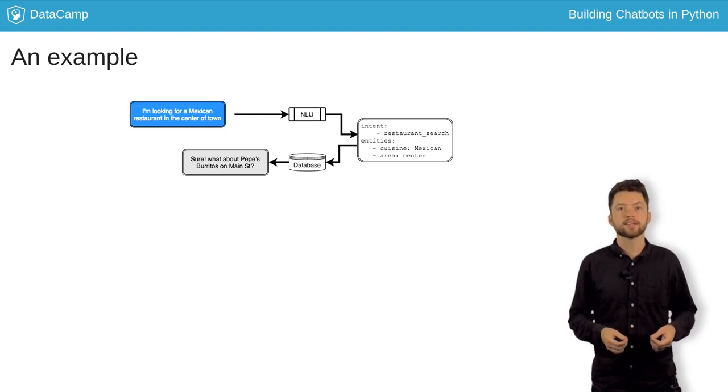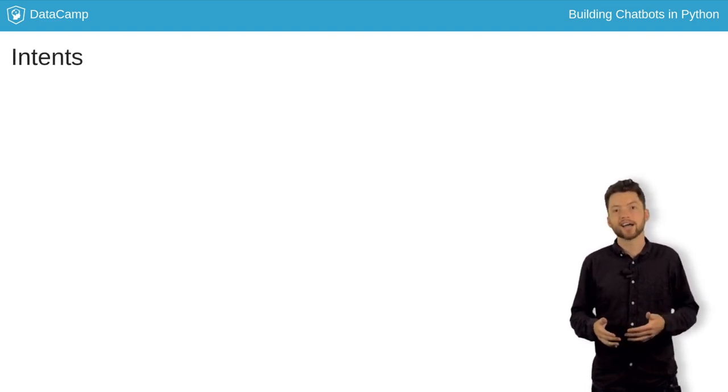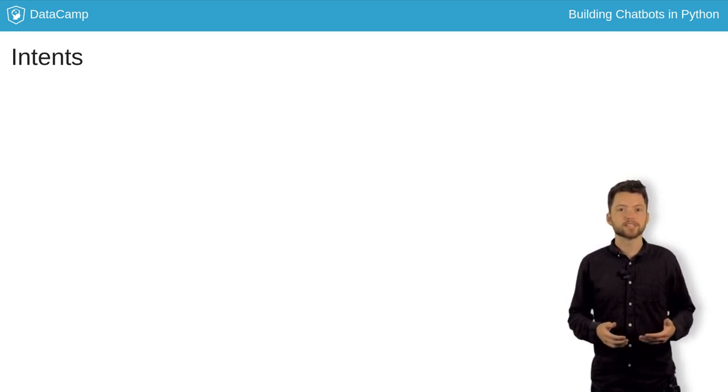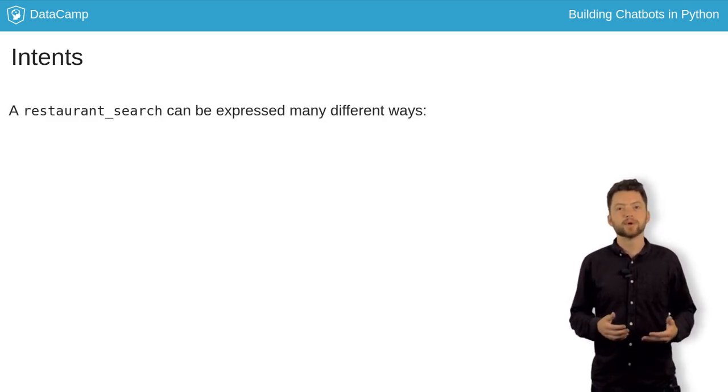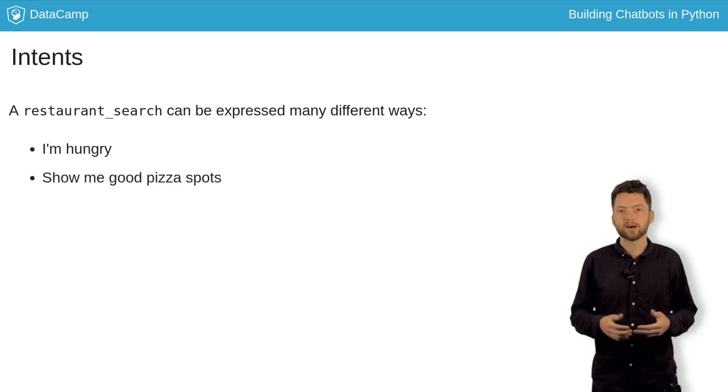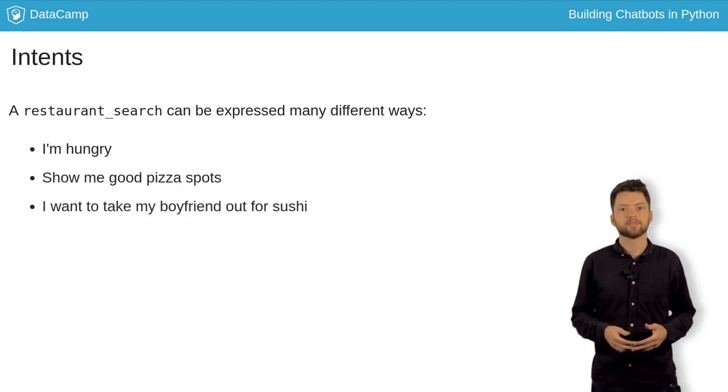An intent is a broad description of what a person is trying to say. For example, hello, hi, and yo yo yo are all ways that people might greet your bot. The example sentence I just mentioned could sensibly be described with the intent restaurant search. There are many different ways someone might express this intent. For example, "I'm hungry." "Show me good pizza spots." "I want to take my boyfriend out for sushi."